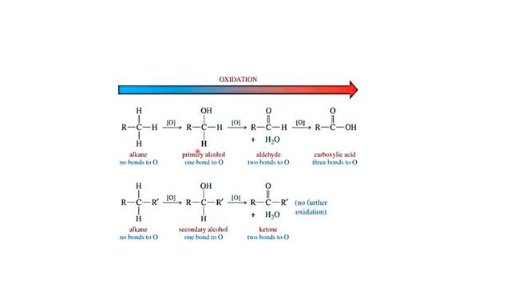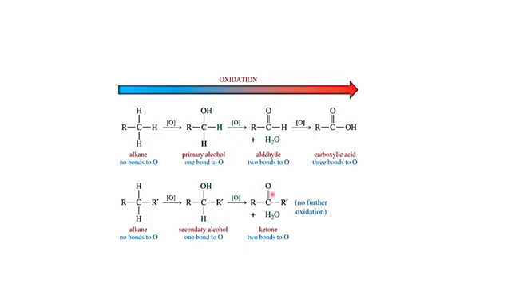Now, when this primary alcohol undergoes oxidation in the presence of nascent oxygen, there is production of a carbonyl compound. Which carbonyl compound is formed? You have to remember, whenever primary alcohol undergoes oxidation, it always produces aldehyde, which has two bonds to oxygen.